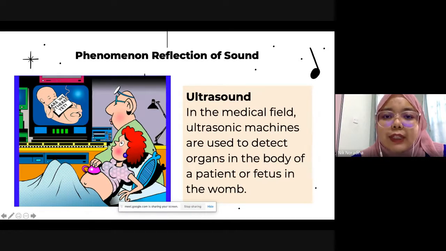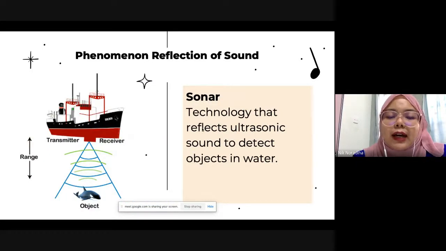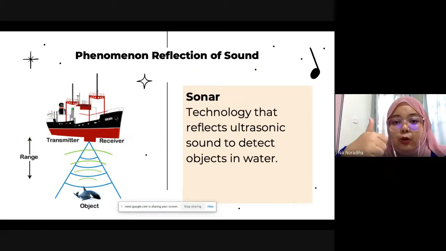Ultrasound in humans is used to detect the fetus inside the tummy of a pregnant woman. Aside from detecting a fetus, ultrasound is also used to detect the organs inside the body. So just now we already covered the phenomenon of echo and also ultrasound. Next, we are moving on to sonar.